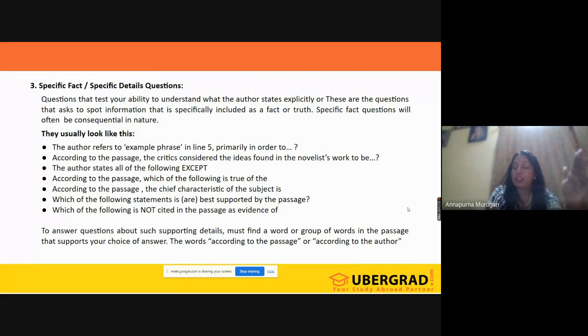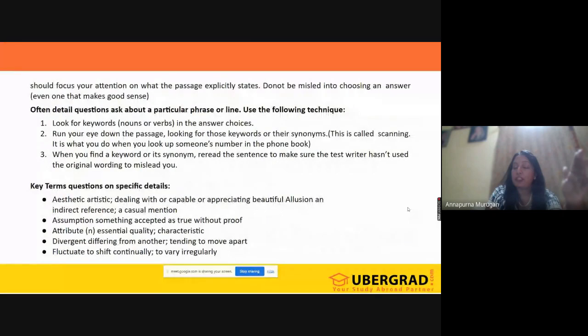And you can see the way it is given, and then you can see some of the keywords that we have here. Okay, so aesthetic, assumption, attribute, divergent, fluctuate, you can see all these are some of the keywords that we have.